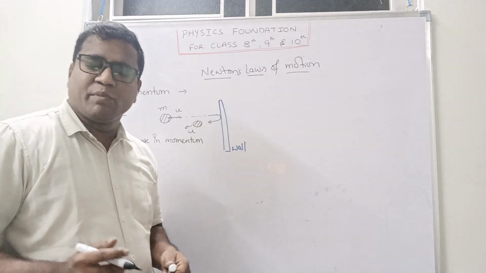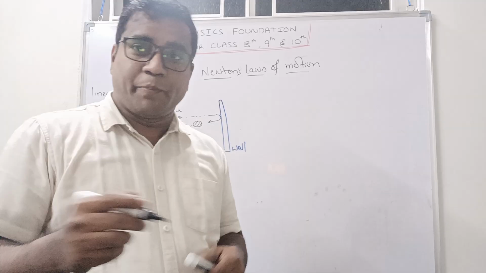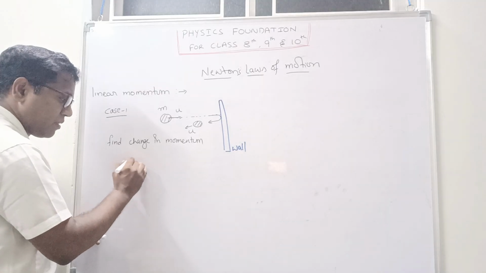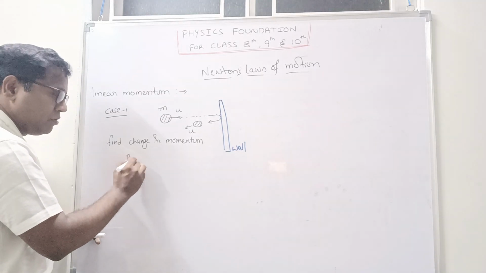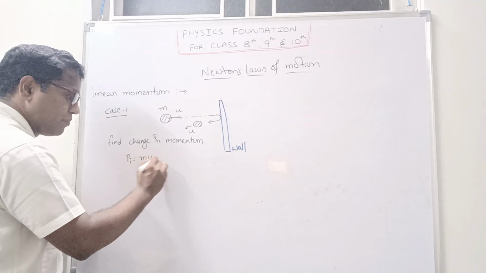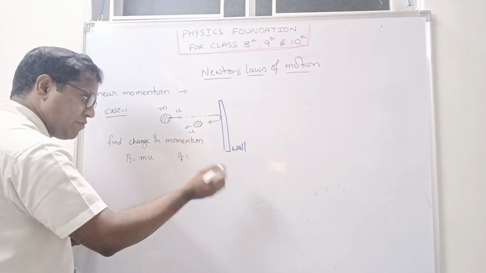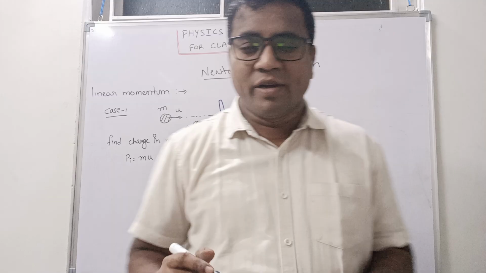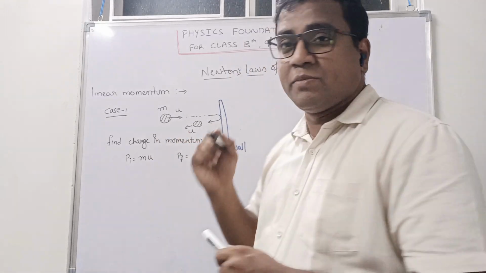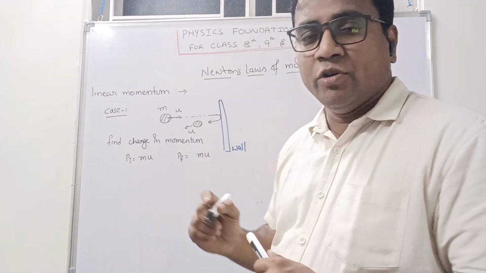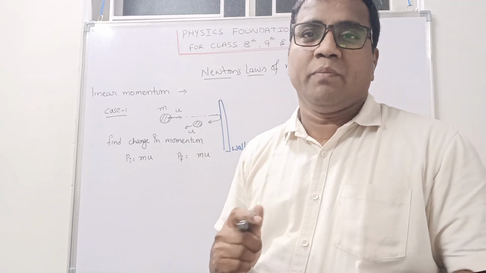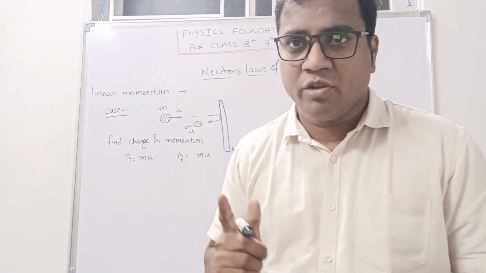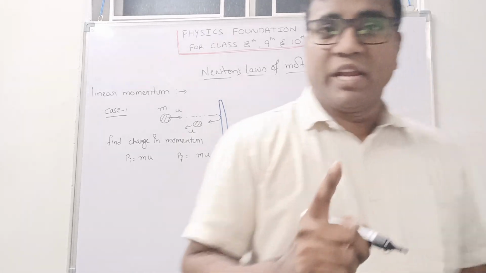We already know change in momentum is denoted by delta P. Delta P is equal to final momentum minus initial momentum. First I will write initial momentum. What is Pi here? Pi is equal to mass into velocity, I will write mu. And Pf is equal to mass into velocity, I will write mu. Correct? Now students are thinking, sir, if initial momentum is mu and final momentum is also mu, then change in momentum, final minus initial, will be 0? Say yes or no? No, it will not be 0.